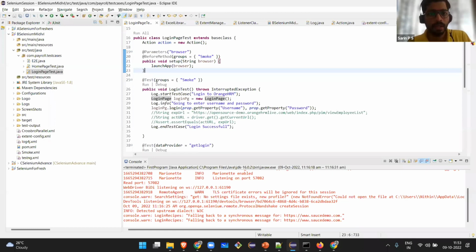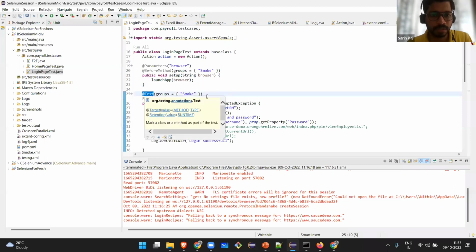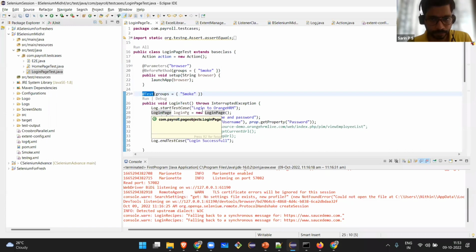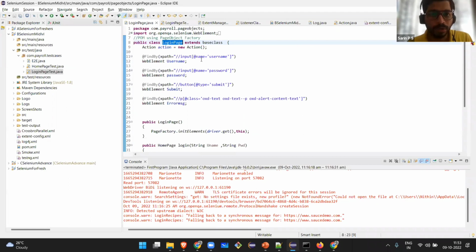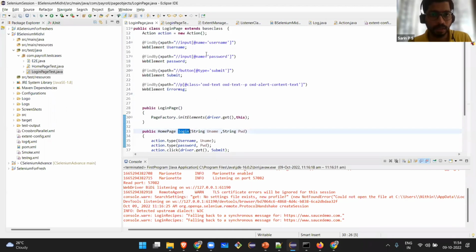Basically you don't need public static void main because you are using the @Test annotation, which is a part of TestNG. Using this annotation, you are writing a test case for login. How have you written it? You have created an object for the login page. This is your login page. All your username, password, everything is here. Using this, I have created a login method also. Whenever I want to login, I just call this login method, which is inside that login page.